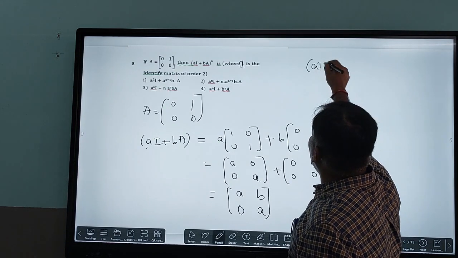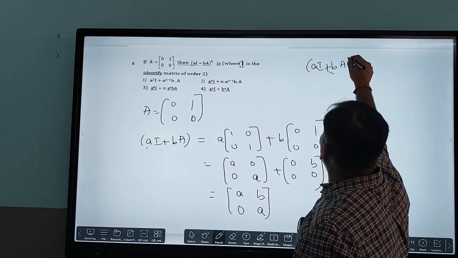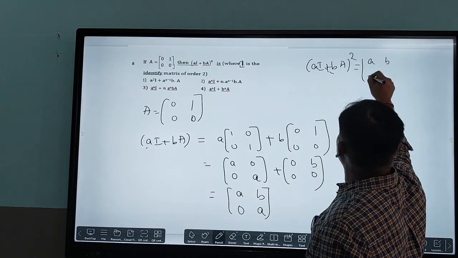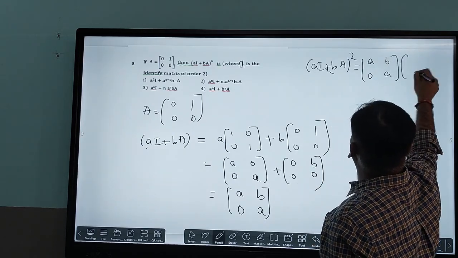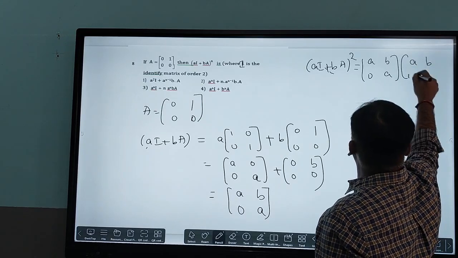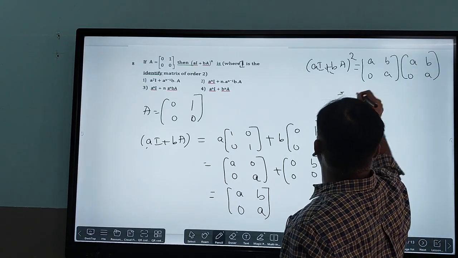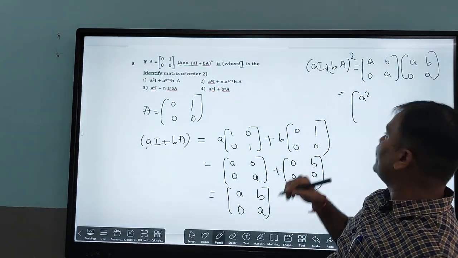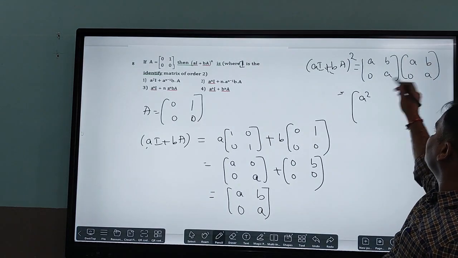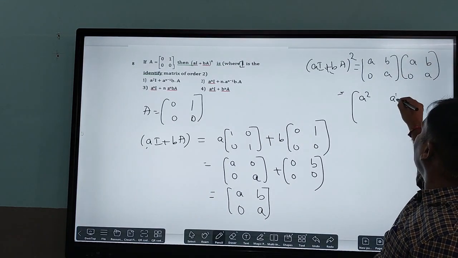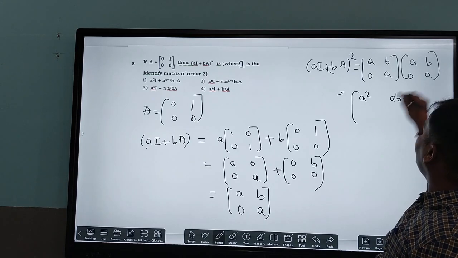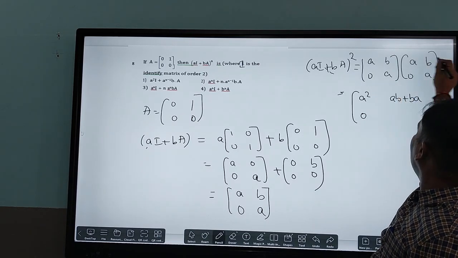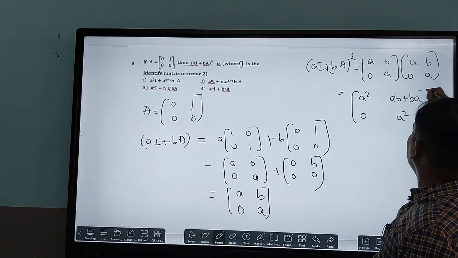It means (aI plus bA) whole to the power of 2 is nothing but a b 0 a times a b 0 a. If I multiply that, I'll get a square in the first row first column, a into a plus b into 0. Next, a into b plus b into a we are going to get, and next 0 into a plus a into 0, and 0 into b plus a into a, which gives a square.